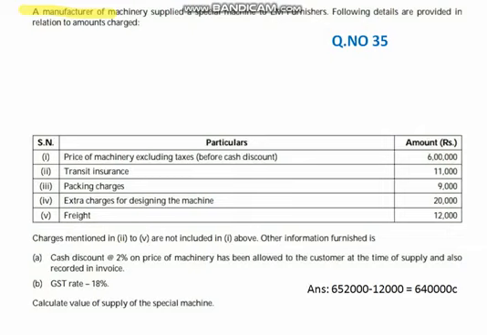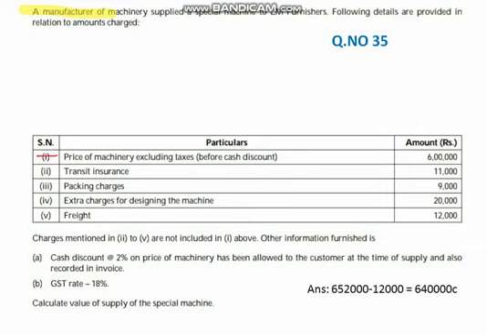So this was question number 35. The below given are the amounts charged. Now you have to find which items among the 1 to 5 are included in the value of supply and which are not included in the value of supply. Already you know this in the theory, right? So as per Section 15, move on one by one.